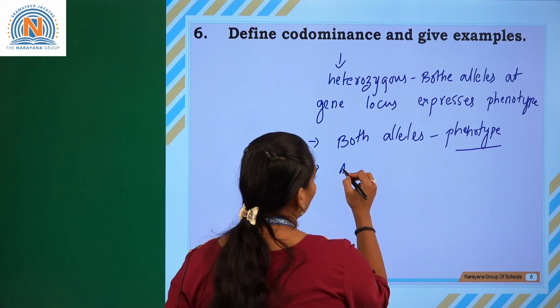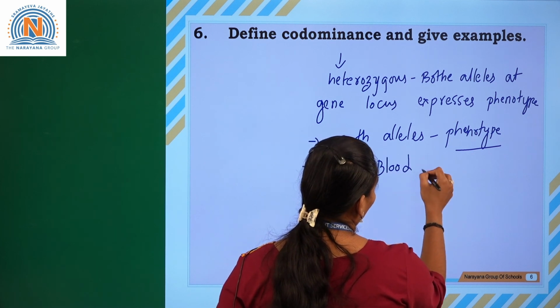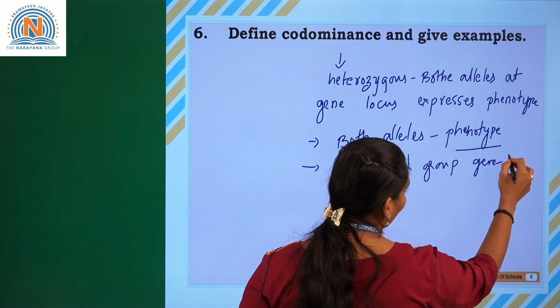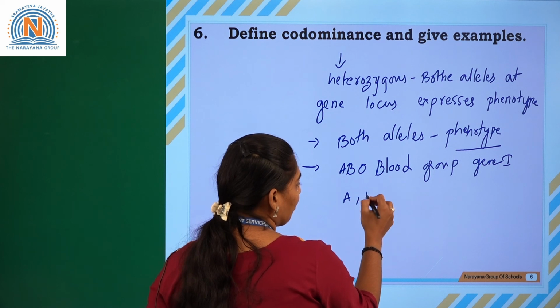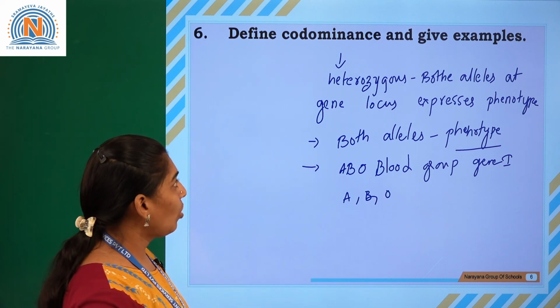The best example is the ABO blood group, where the gene is controlled by the alleles A, B and O. So this is what we can say is codominance.